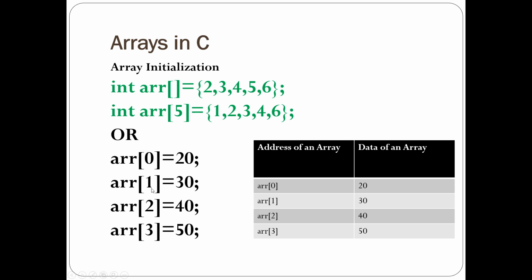So at 1 location of an array we store value 30. At 2 location of an array we store 40. At 3 location of an array we store 50. So here you can see the logical structure of an array. At the left side you can see there is the address of an array. This is first address, second, third and fourth. This is the array with size 4, and these are the values we are storing inside this array. So ARR, this array will occupy 4 values.